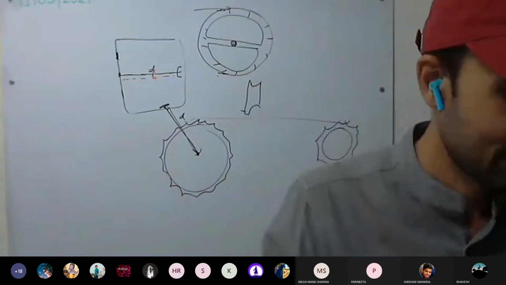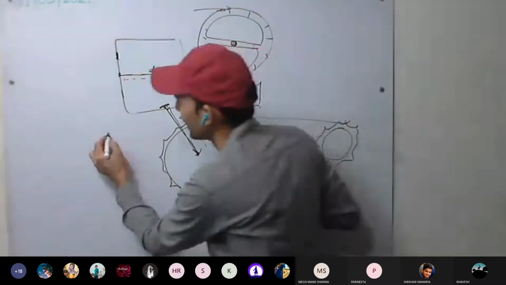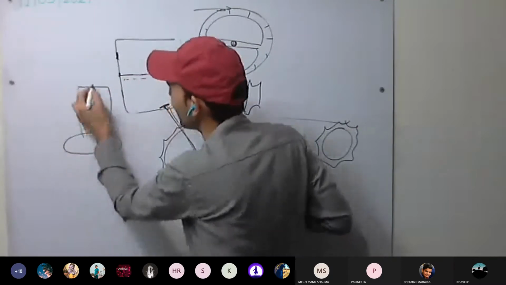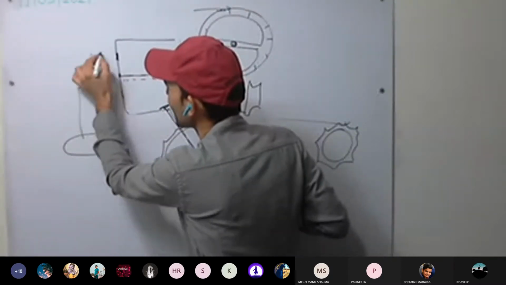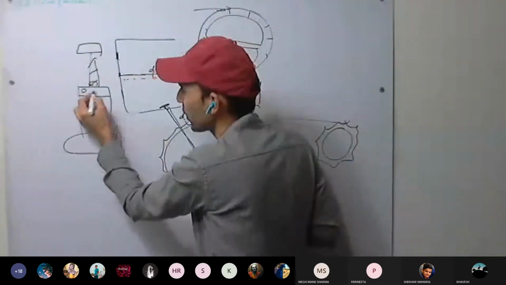This is clear. Okay. Next is the jack screw. You have seen the jack screw, used to lift cars. Yes or no? You have seen the jack screw, there are holes.